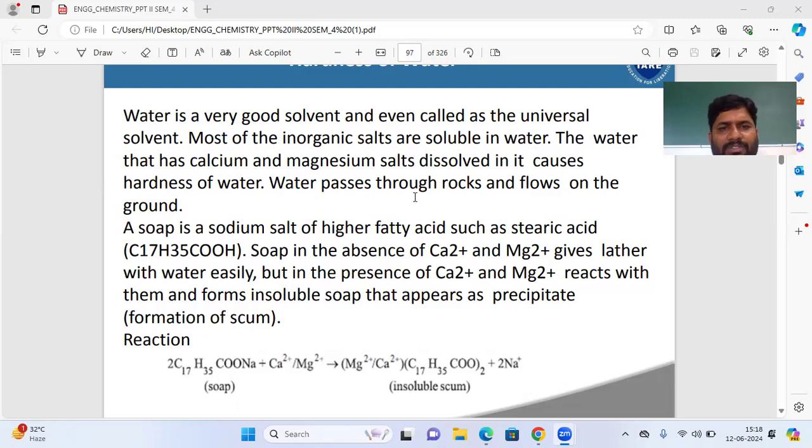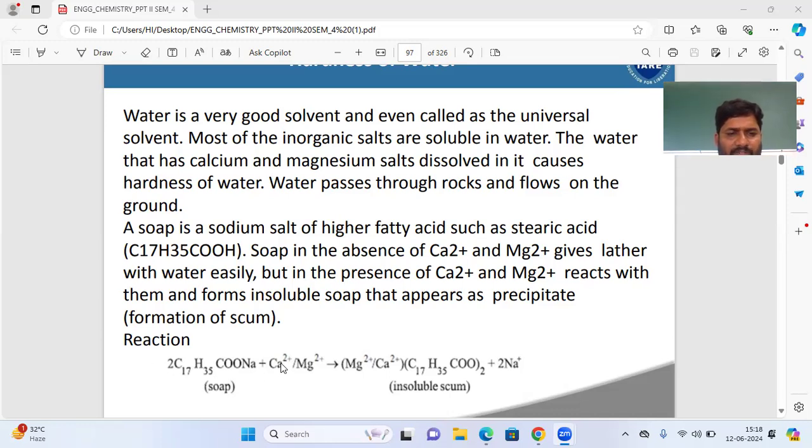So water passes through rocks and flows on the ground. A soap is nothing but a fatty acid, that is stearic acid. Soap in the absence of calcium and magnesium gives lather. See, suppose water reacts with soap in the absence of calcium and magnesium ions, it gives lather easily. But in the presence of calcium and magnesium, they react with soap and form insoluble soap that appears as a precipitate, that is white colored precipitate. So see the reaction.